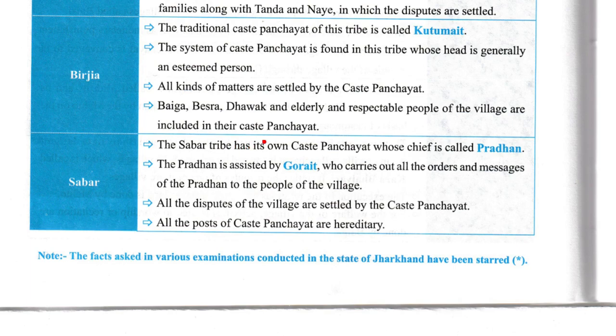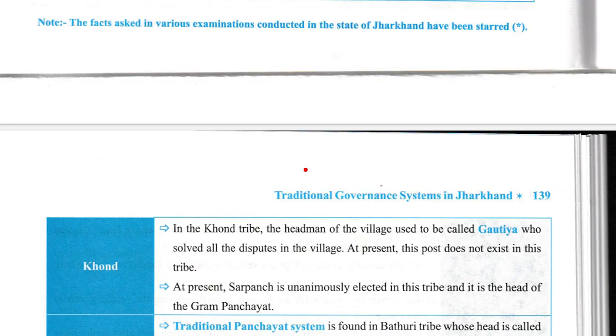Now Sabar. The Sabar tribe has its own caste panchayat whose chief is called Pradhan. The Pradhan is assisted by Gorayat who carries all orders and messages of the Pradhan to the people of the village. All disputes of the villages are settled by the caste panchayat. All posts of caste panchayat are hereditary.